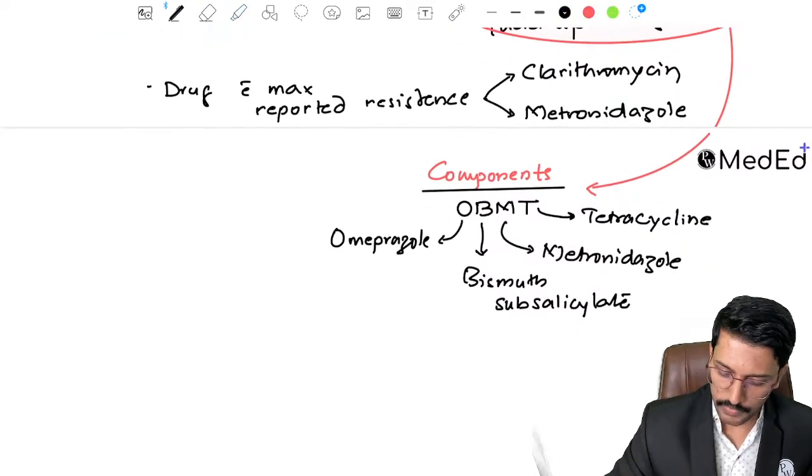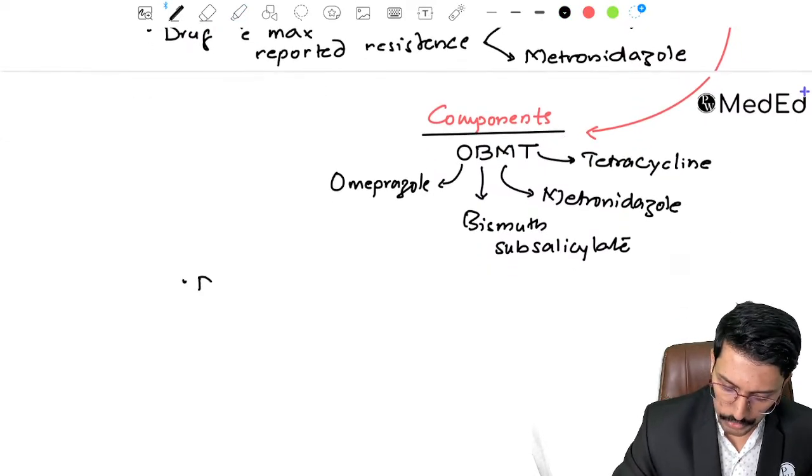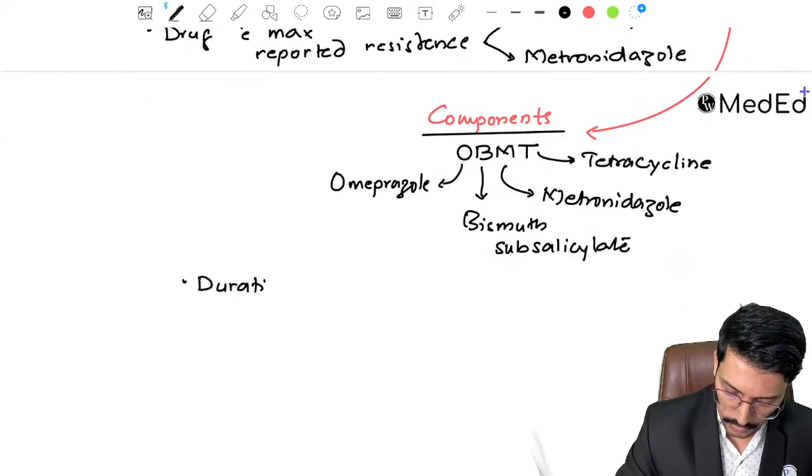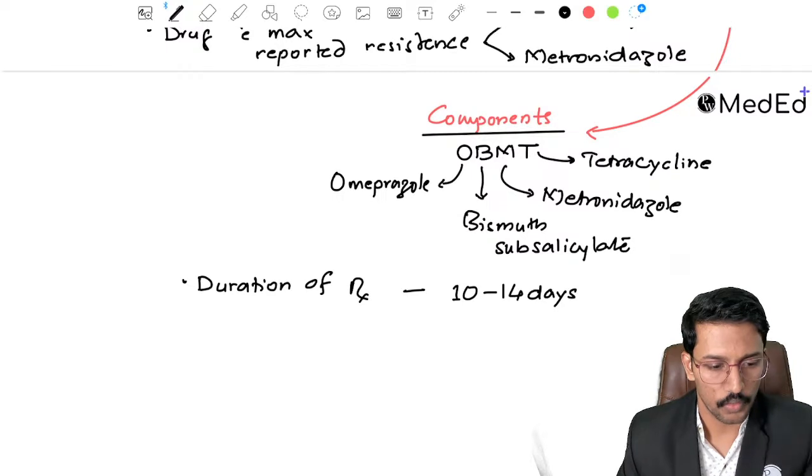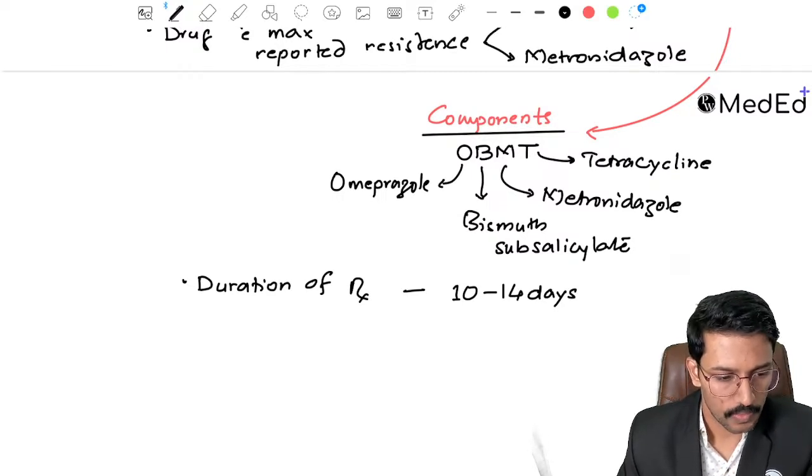What else they will ask you? They will ask you the duration of therapy, right? The duration of treatment is 10 to 14 days. We should be giving these medications for 10 to 14 days. Okay, so I hope the point is clear.